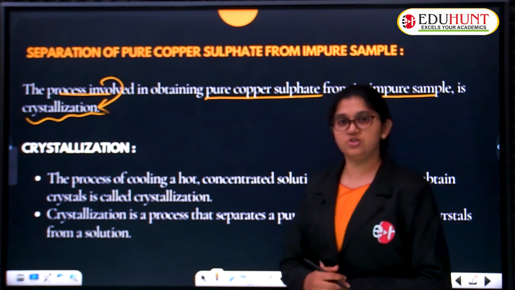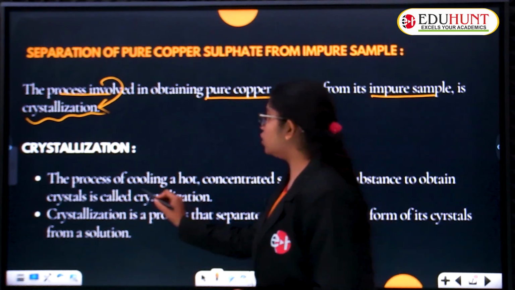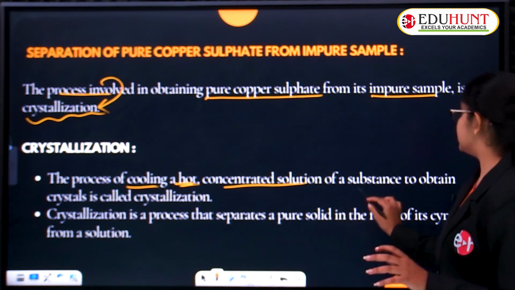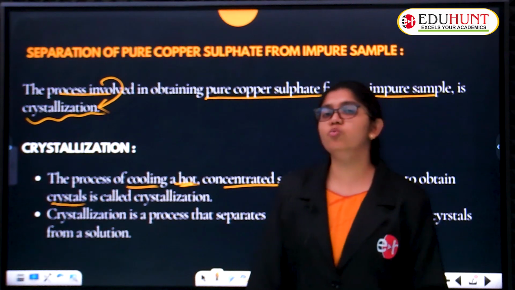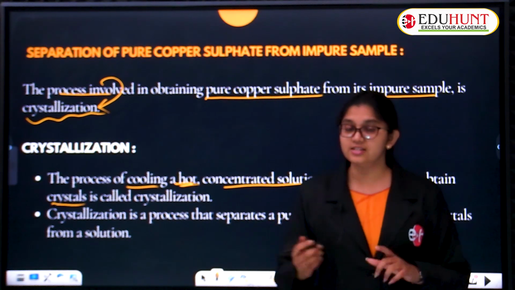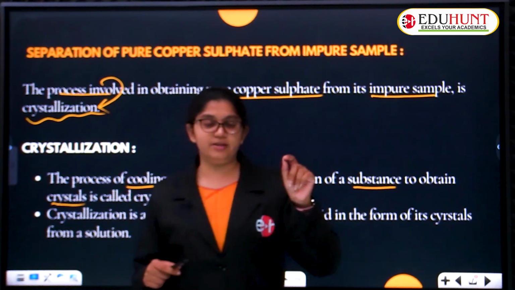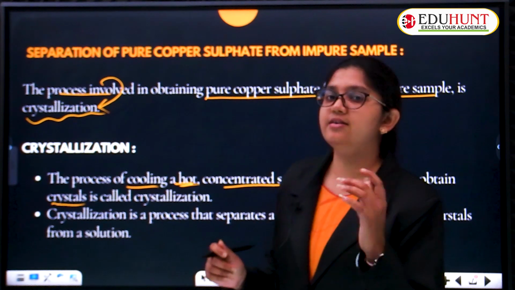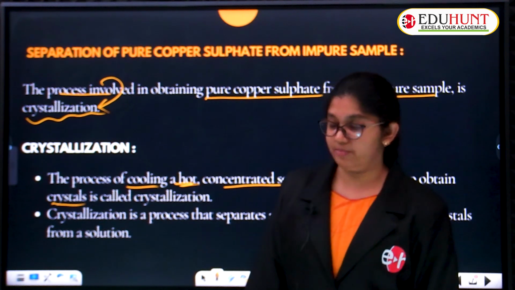Crystallization is the process of cooling a hot concentrated solution of a substance to obtain crystals. You know crystals? Crystal salt, crystal sugar, the transparent, hard substances. So, that is nothing but crystals, and they have different shapes also.